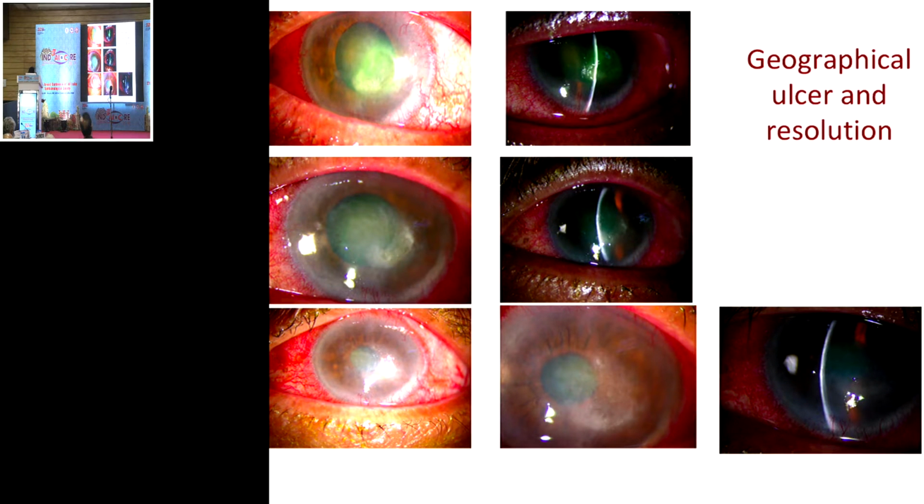This is another form of manifestation of viral keratitis. The dendritic keratitis is a typical epithelial kind of keratitis. Then there is another form in which we have epithelial and stromal involvement. That's the geographical ulcer. You may have a geographical ulcer, maybe having some infiltrate. You might be confused whether it's a bacterial keratitis or not.